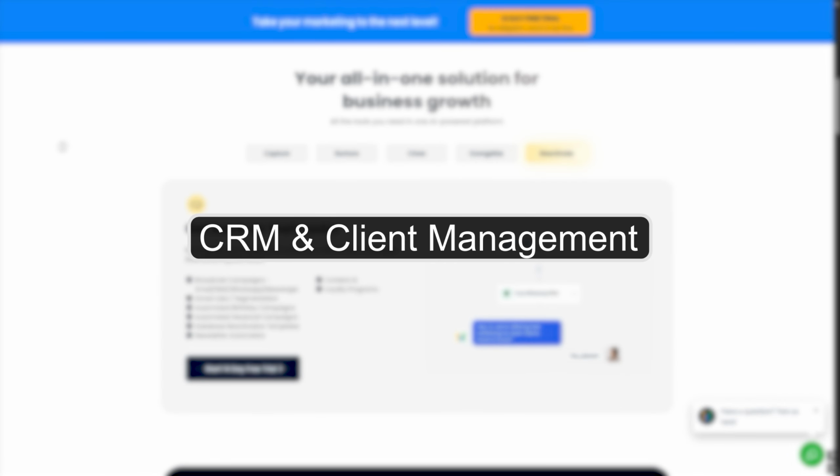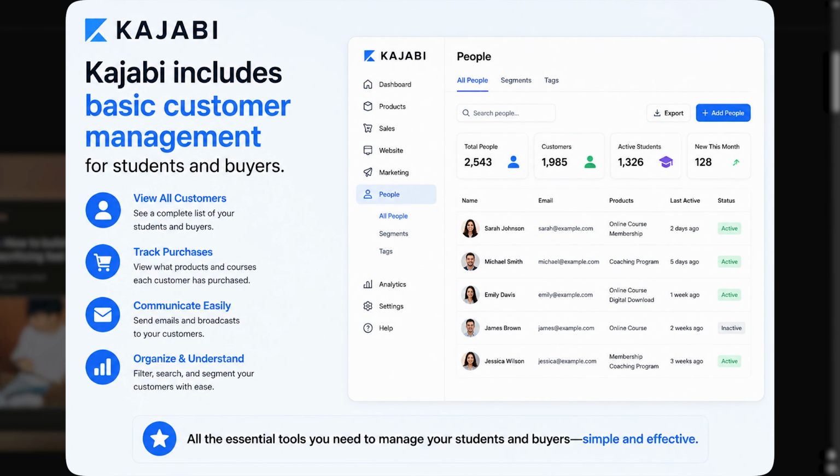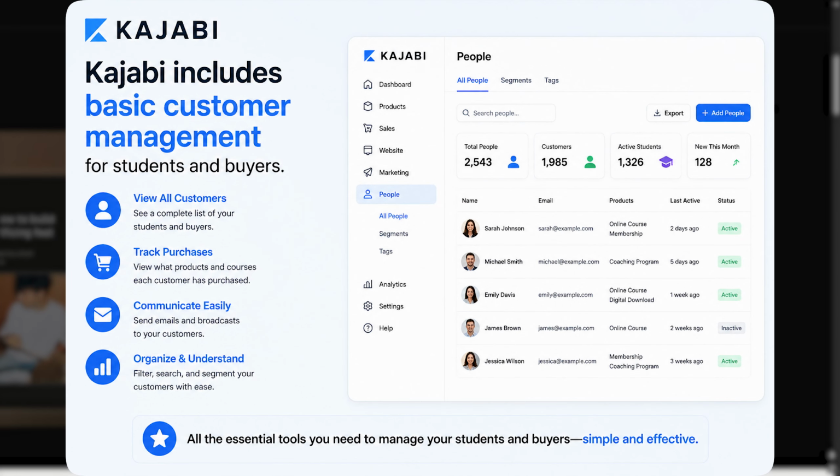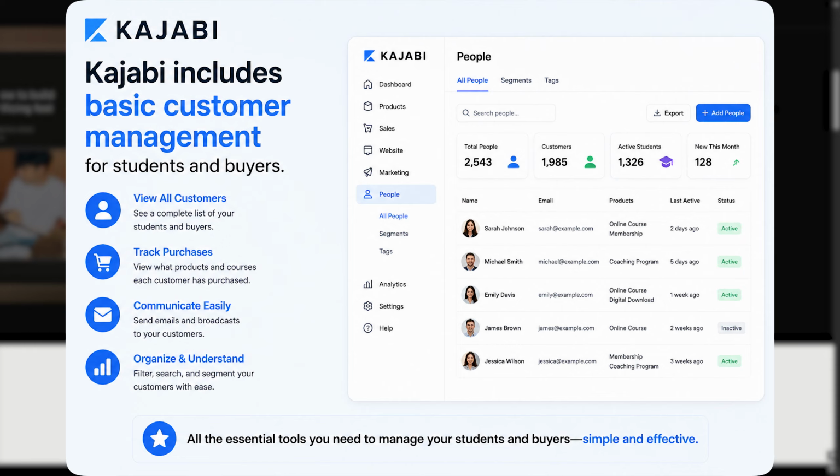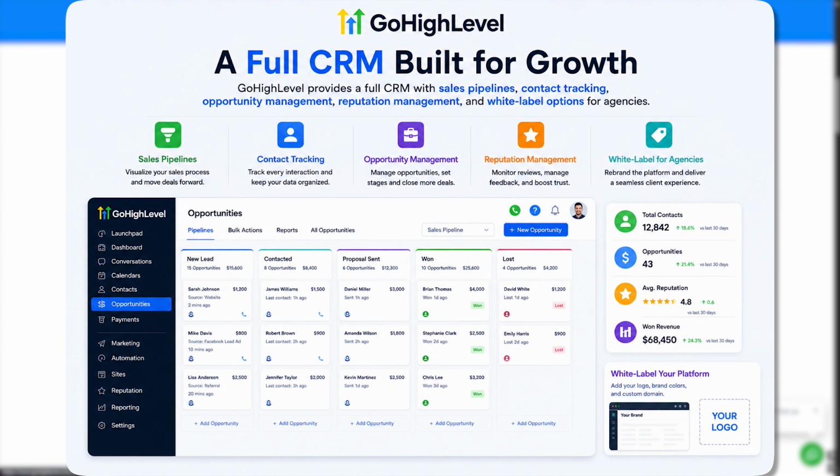CRM and client management. This is where the biggest difference appears. Kajabi includes basic customer management for students and buyers. GoHighLevel provides a full CRM with sales pipelines, contact tracking, opportunity management, reputation management, and white label options for agencies. If your business relies on customer relationships and sales teams, GoHighLevel is much more powerful.